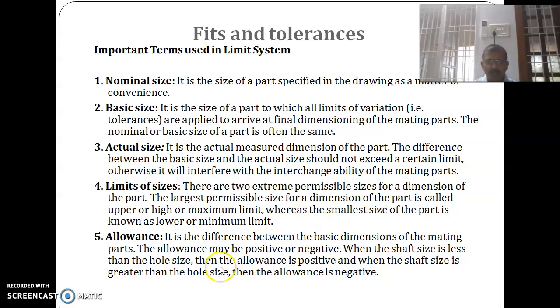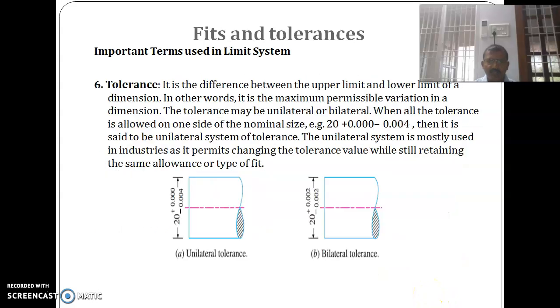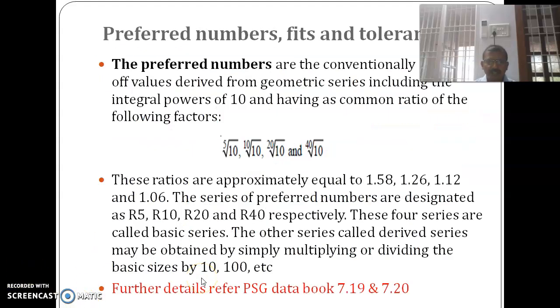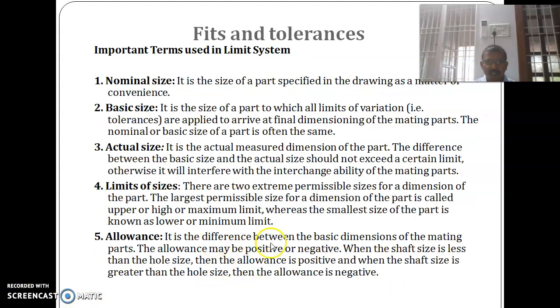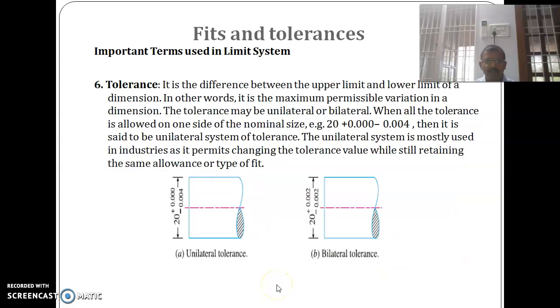So 100 shafts and 100 holes. Okay, that is in the allowance. So the allowance is the difference between the basic dimensions of the mating parts. Positive allowance or negative allowance. We'll discuss this later. If the shaft size is less than the hole size, the allowance is positive; if the shaft size is greater than the hole size, the allowance is negative.